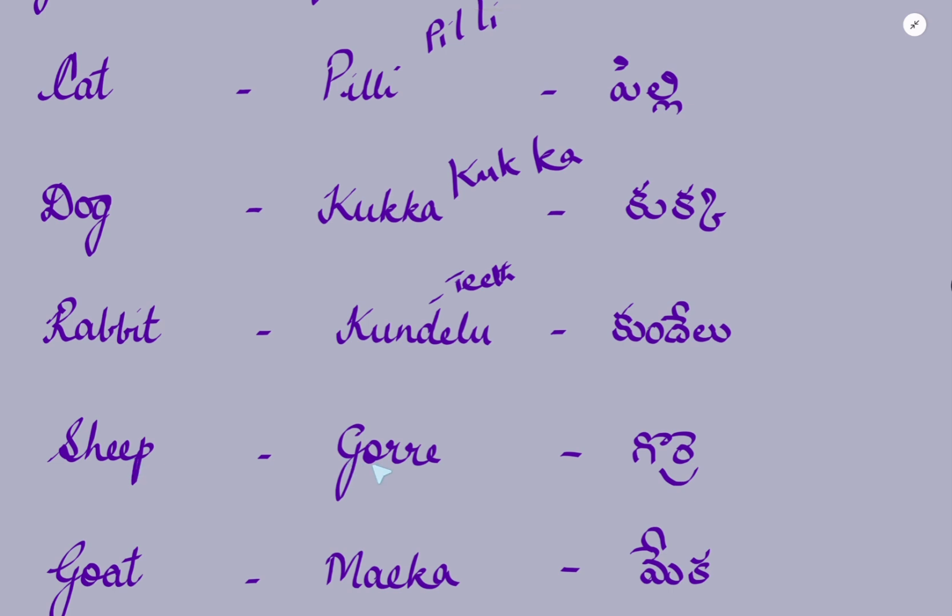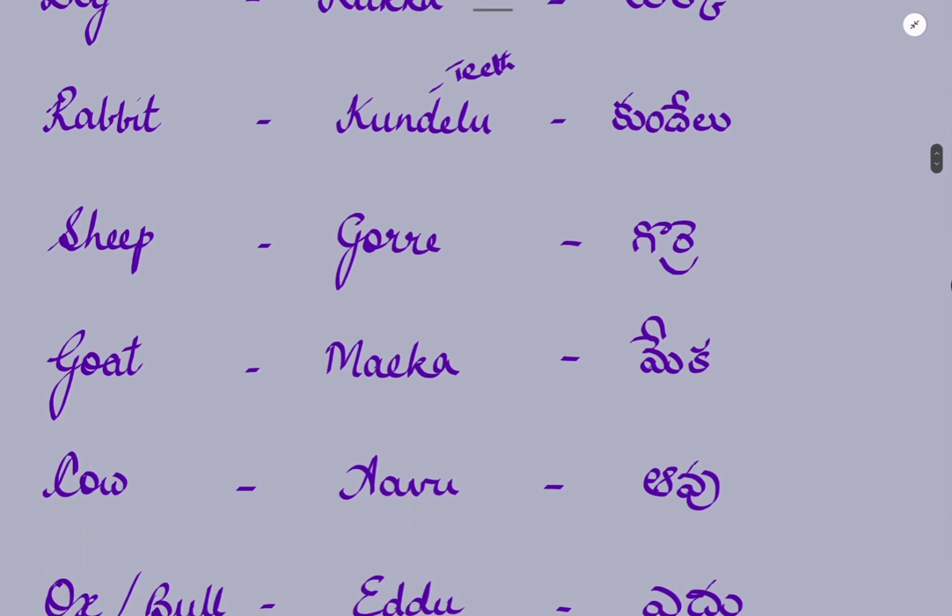Sheep is called Gorre. For Gorre, again it is Gur and Re. Gorre. A goat is called Meka.